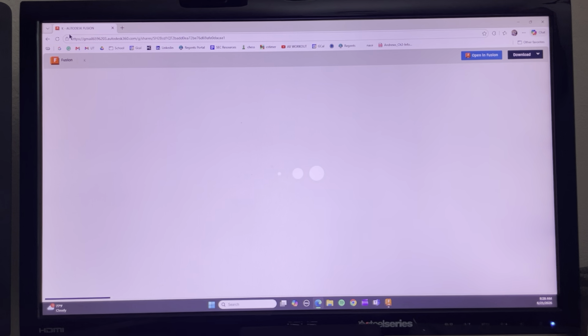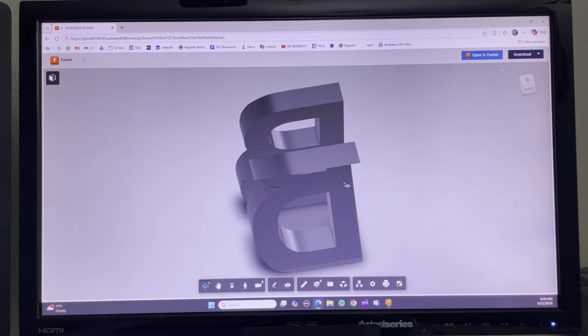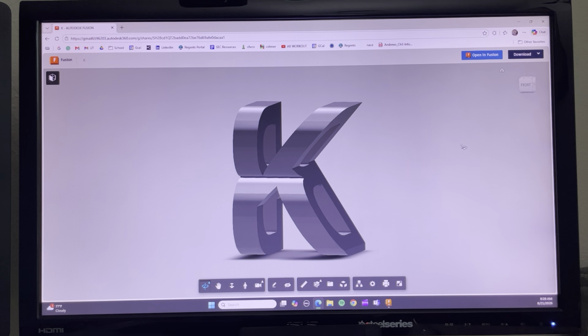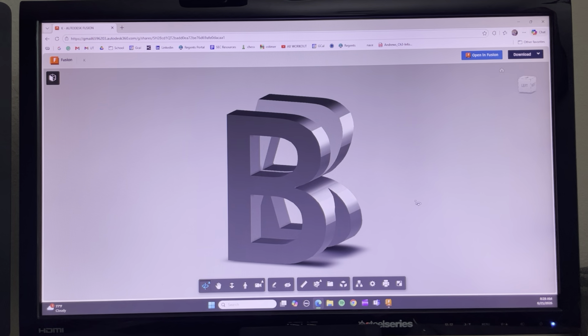And it should pull up your letter. See, it goes to the Autodesk Fusion website. And it's showing you your letter K, and your letter B.